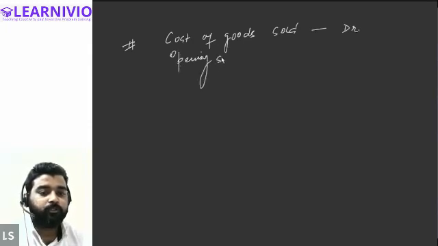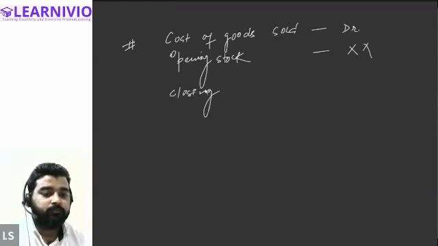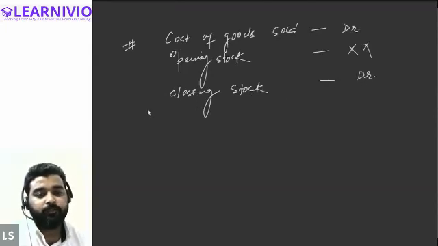Opening stock in such a situation will not be recorded in the trial balance, and only the closing stock will be recorded, and that too on the debit side only. That is what I have told you in the previous question.